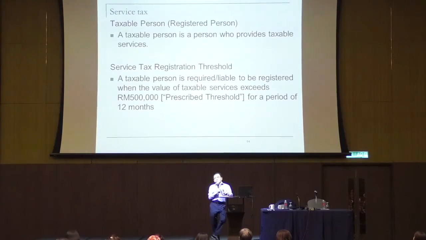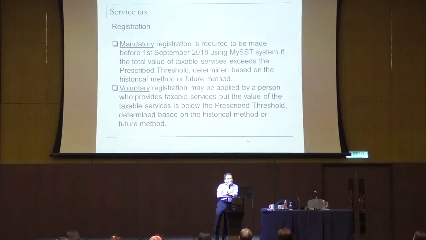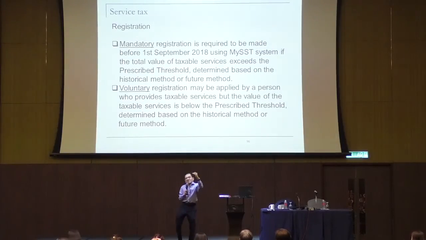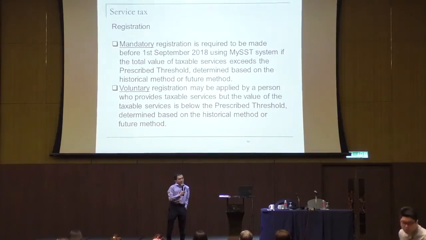Now, let's move on. A taxable person must be registered. All this registration is the same. You can be registered compulsorily or voluntarily. Now, take note. Under sales tax, earlier on, I explained why one would want to be voluntarily registered for sales tax. I want to be voluntarily registered so that I can claim sales tax exemption on my raw material. Remember the Schedule C exemption?